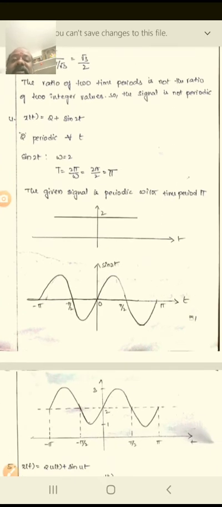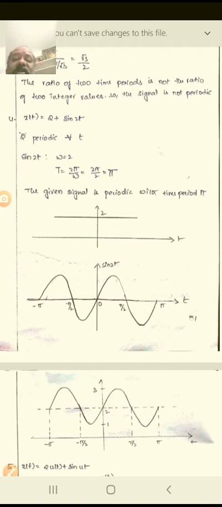This is for all t, which is equal to 2 for the first term, and second, the sine 2t is there, but here the time period is pi, so we take the period from minus pi by 2 to plus pi by 2, so 0 to pi, 0 to minus pi, like this.